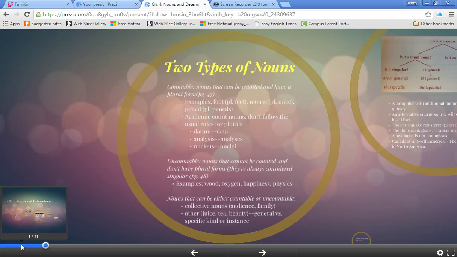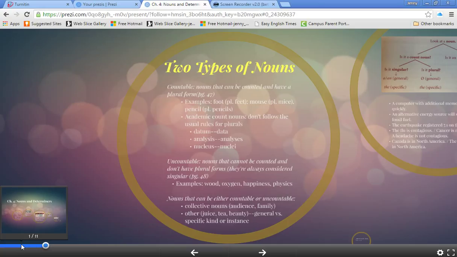Pencils. One of the categories is academic count nouns that don't follow the usual rules for plurals. Some of the more common ones are like data. Data almost always appears in the plural. The singular is datum, and you hardly ever hear this.